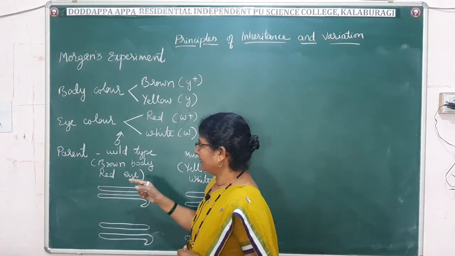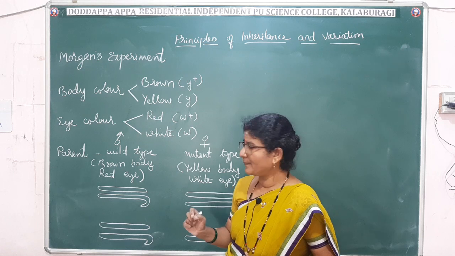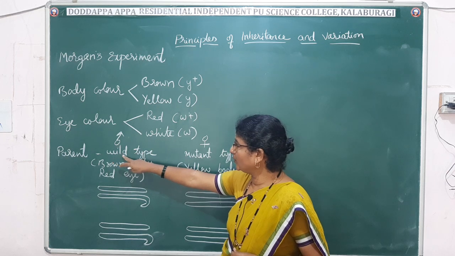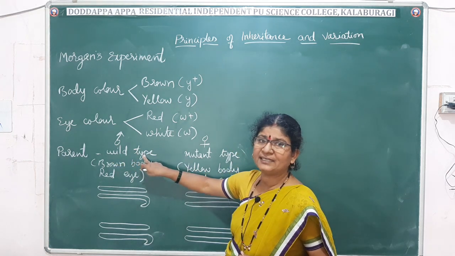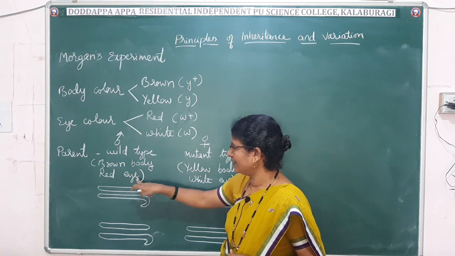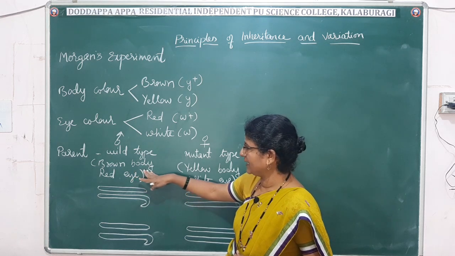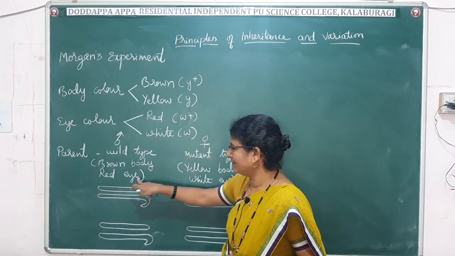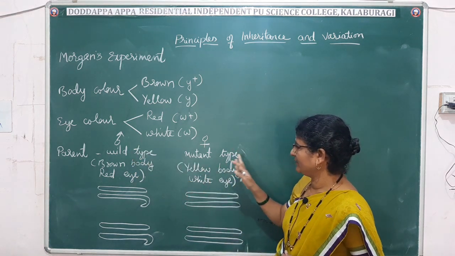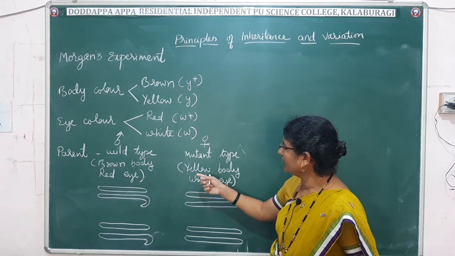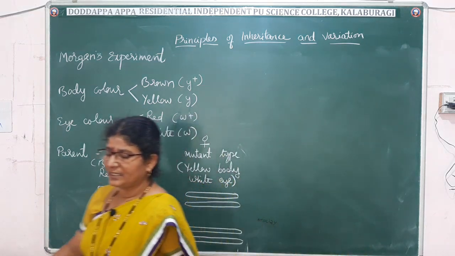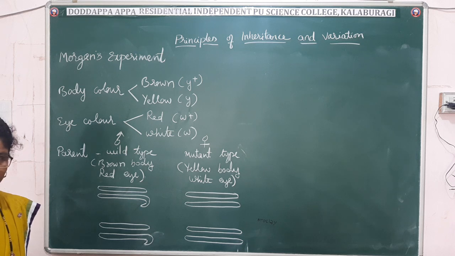Now for the parents, he selected pure line parents. He selected the wild type male, and wild is the dominant and natural variety. So the brown body, red eye male is the wild variety, and the females were of the mutant variety, yellow body with white eye. I told you that these genes are present on the sex chromosome.